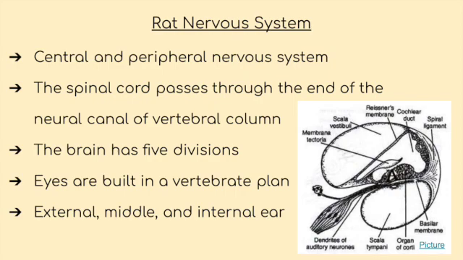The rat nervous system consists of the central and peripheral nervous systems. So the spinal cord passes through the neural canal and vertebral column. The brain of a rat has 5 divisions, and the eyes are built in a vertebrate plan, where lower and upper eyelids are covered with small hairs. And a rat's ear has an external, middle, and internal part, where the external ear collects sound waves, the middle decreases sound, and the internal ear senses sound changes.